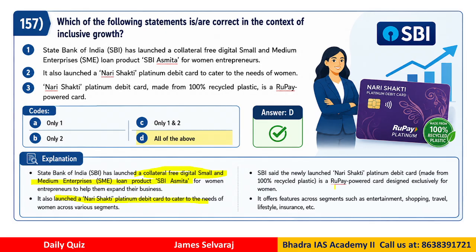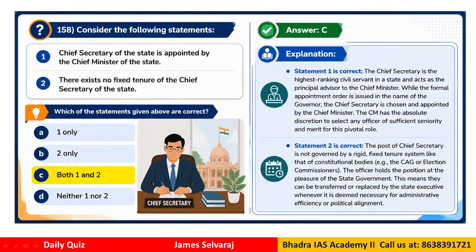Now this card is designed exclusively for women and made of 100% recycled plastic. Okay. It offers a lot of features like entertainment, shopping, travel, lifestyle, insurance, all that. Women can actually use this card for that purpose. Okay. So all the statements are correct. That is, the answer is D.